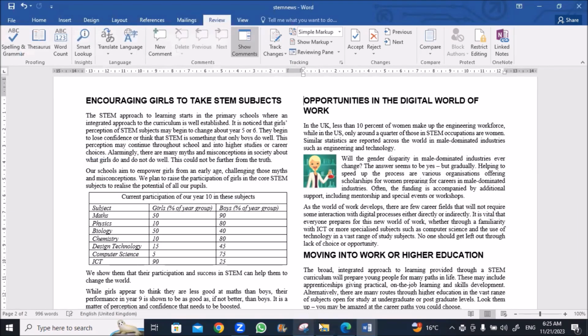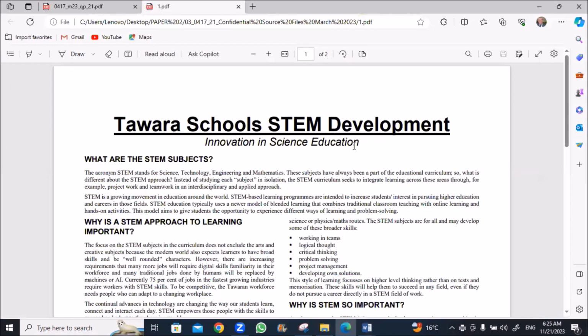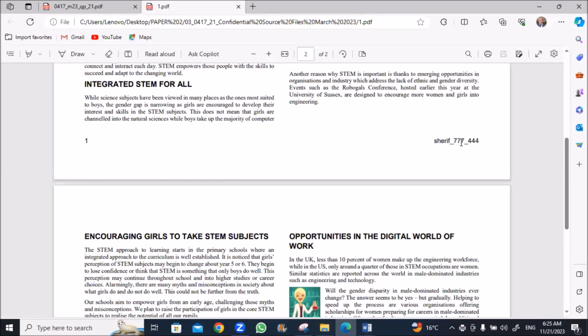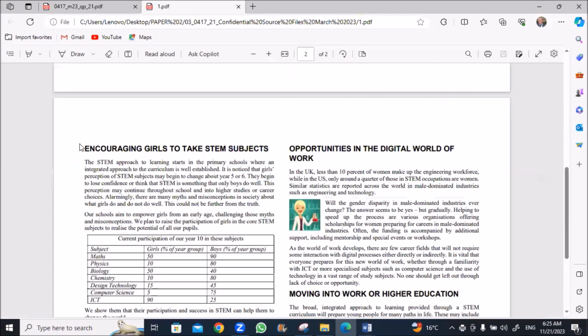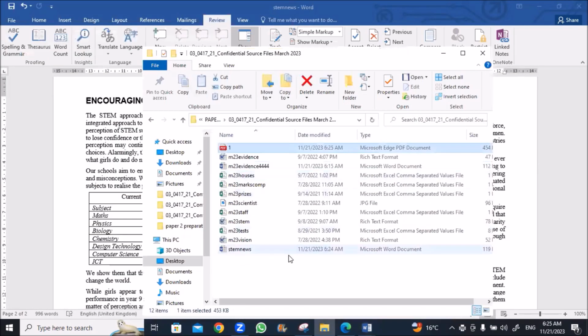Save. Now we go to our work area and open this one. And this will be our file. Okay, all my data and page number are appeared. File is good. Okay, back to exam.